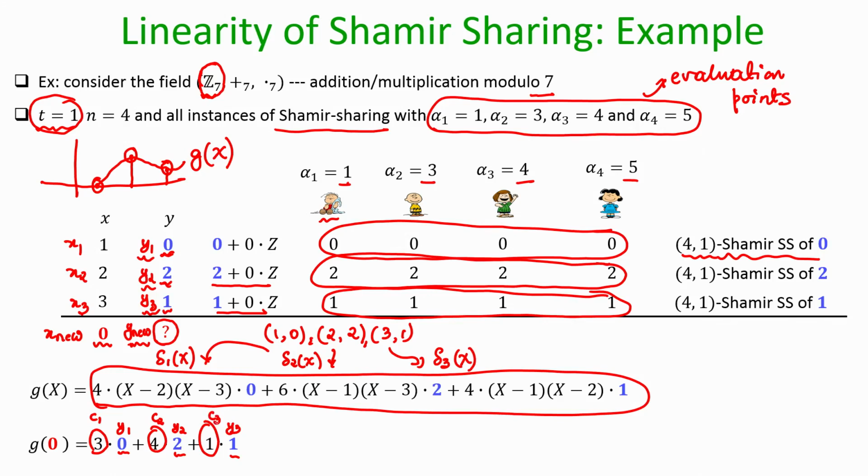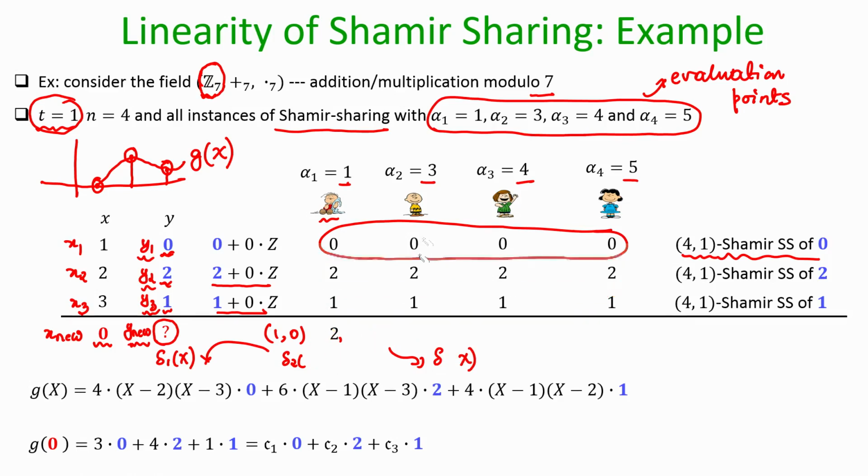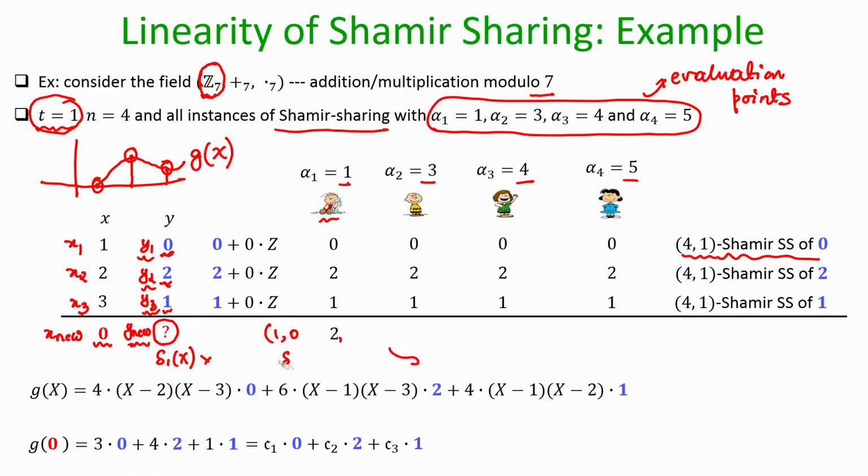So, I obtain that g of 0 is 3 times the first y value, 4 times the second y value and 1 times the third y value. But these y values are not available with any single party, but rather secret shared. So, I have to just apply the same linear function individually on the shares of the respective parties. That means I am asking the parties to do that.